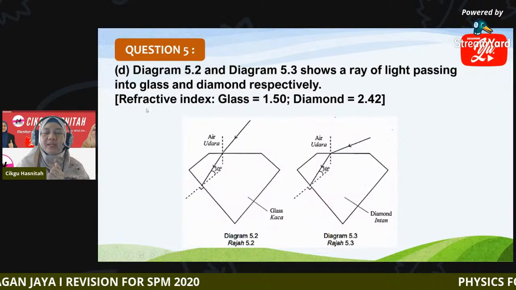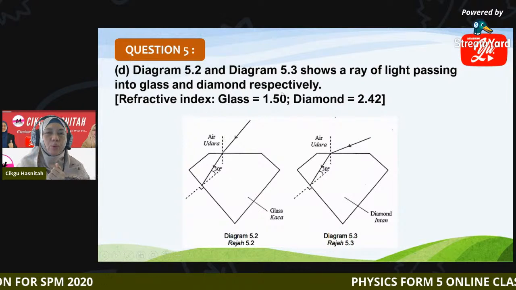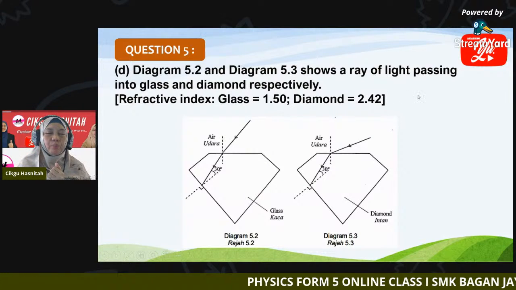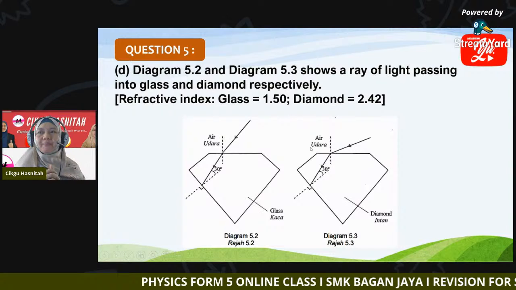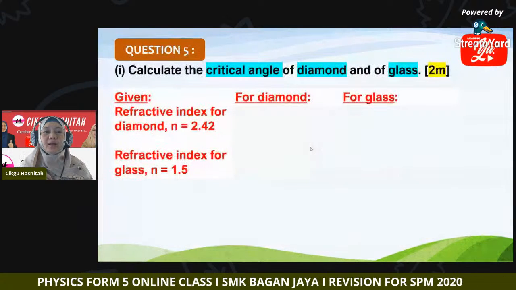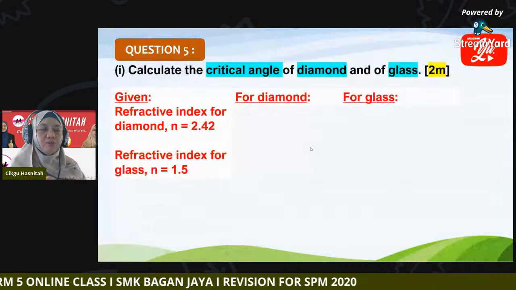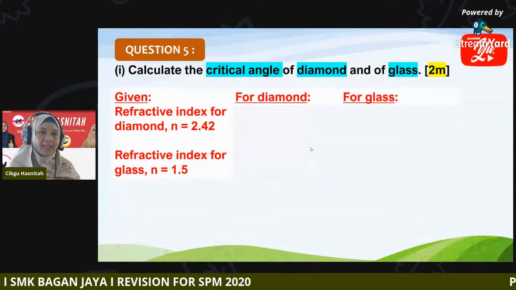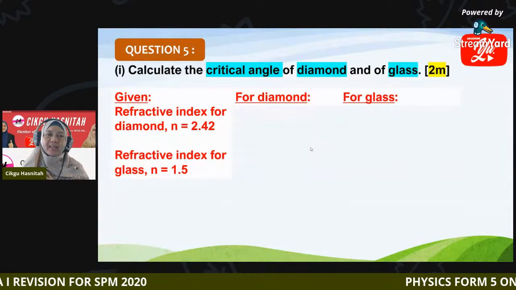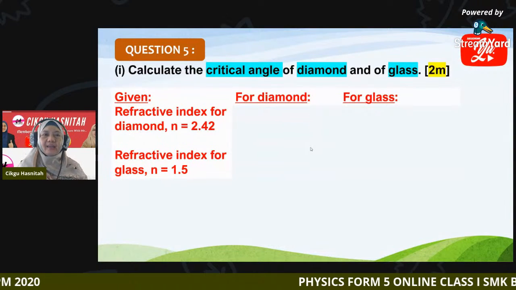Given the refractive index for both: 1.5 for glass and 2.42 for diamond. So first, calculate the critical angle for both diamond and glass. So how to find the critical angle for diamond and glass?